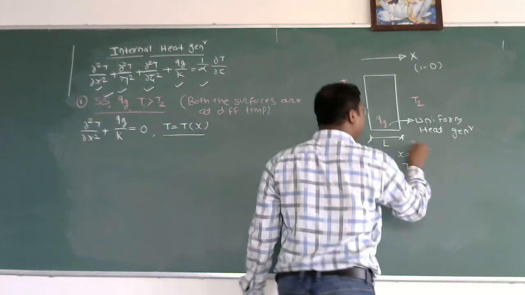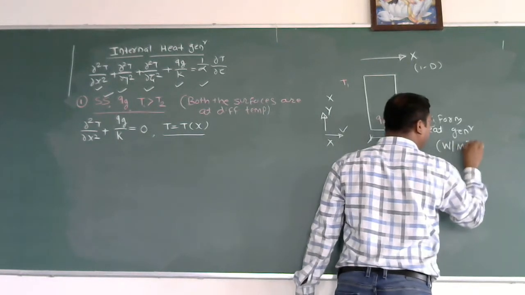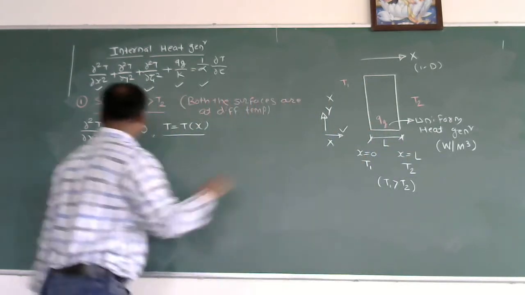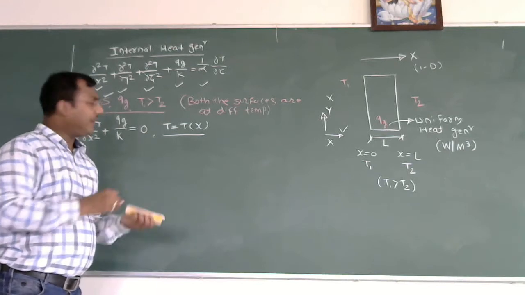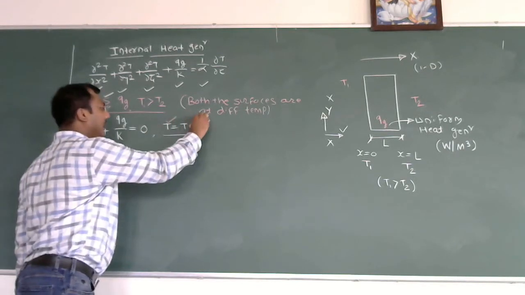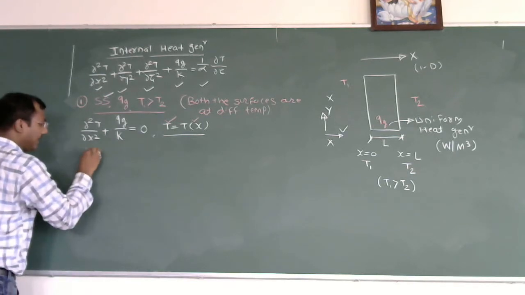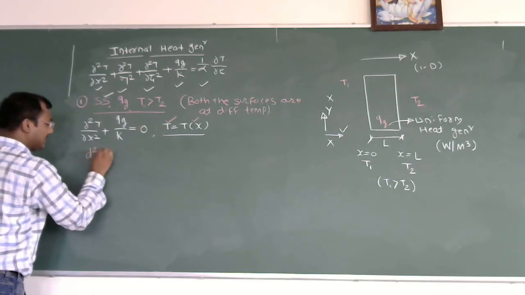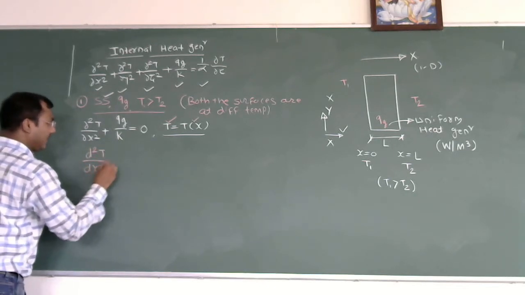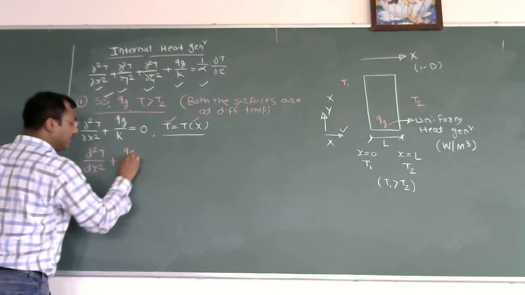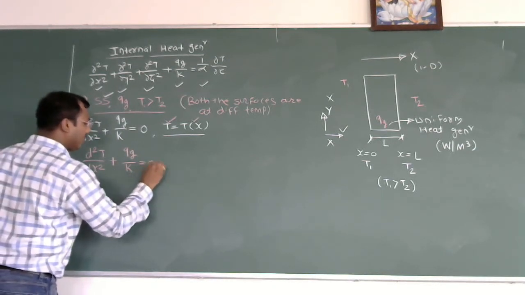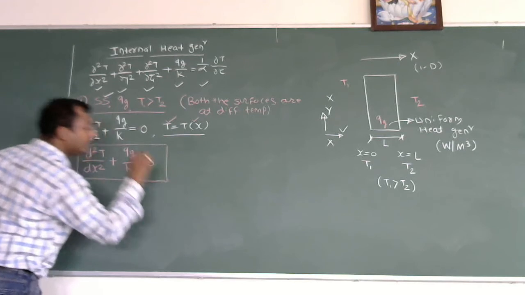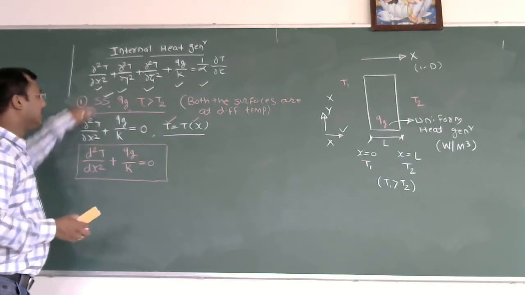So there is a uniform internal heat generation. It means this entire slab is generating heat in watts per meter cube, everywhere. So this is a uniform internal heat generation. So if I know the temperature depends only on x, I can modify this equation. Instead of the partial differential, I will consider the equation as d2T by dx square plus Qg by k is equal to 0. So this becomes the governing equation to solve the problem of internal heat generation when there is steady state heat transfer.